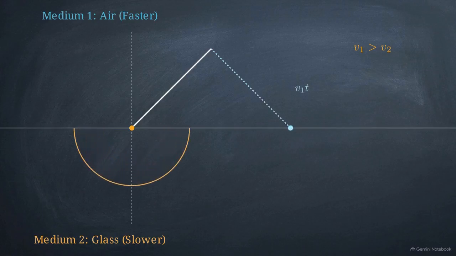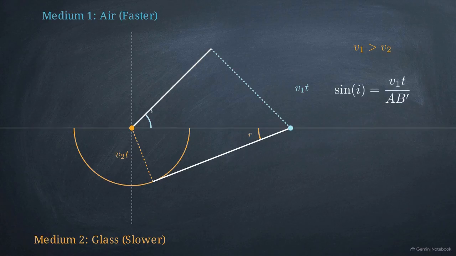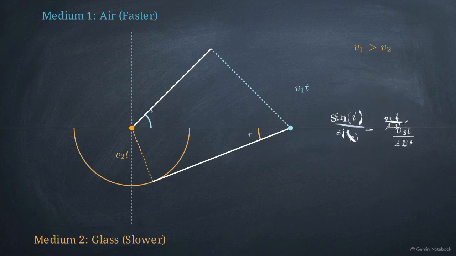Contrast that with point A. It generates a wavelet inside the dense medium, but because it is forced to travel slower, the wavelet's radius, velocity 2 times time, is significantly smaller. Drawing our tangent line from B' to the edge of A's much smaller wavelet forces the entire wavefront to physically tilt. To measure this tilt, we isolate the 2 triangles formed across the boundary. Calculating the sine of the angle of incidence and the sine of the angle of refraction gives us these 2 equations. When we divide the incidence equation by the refraction equation, the shared hypotenuse and the time variables cancel out completely. We are left only with the ratio of their respective velocities.